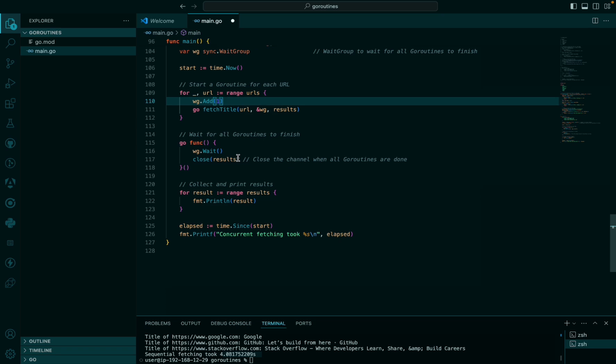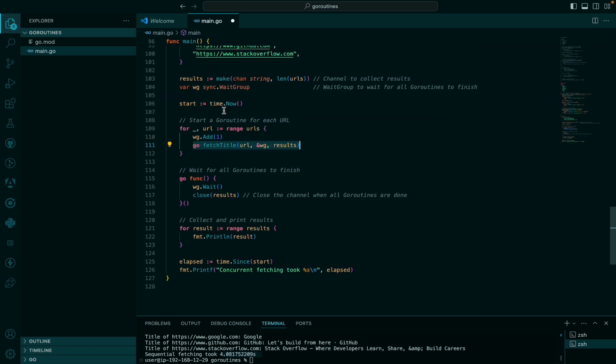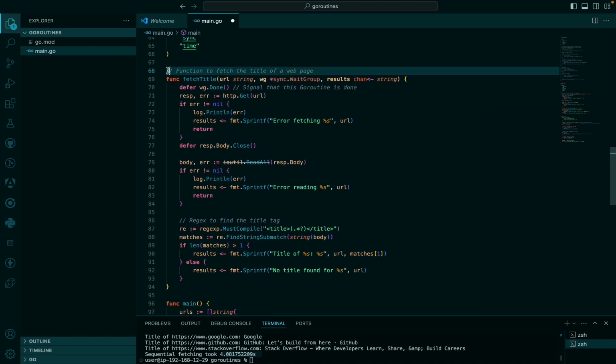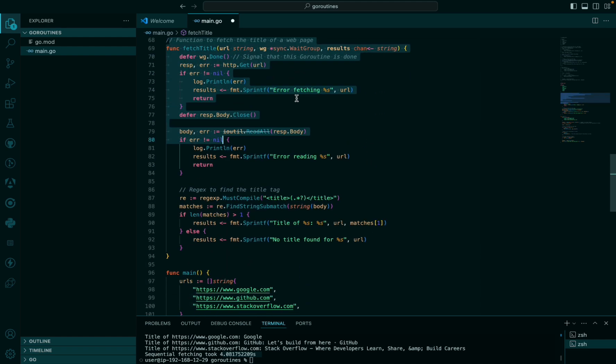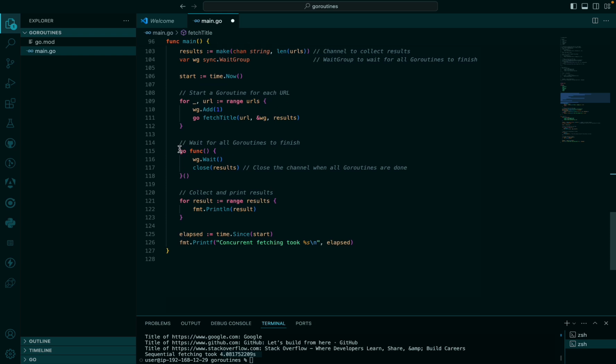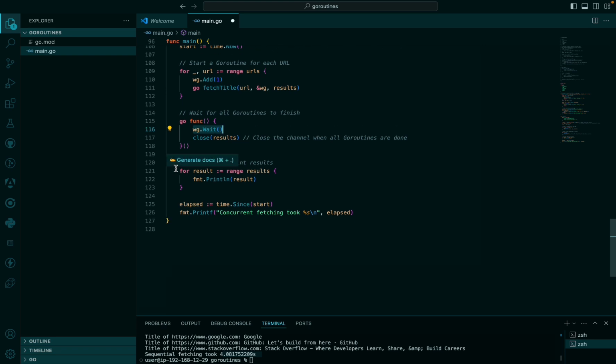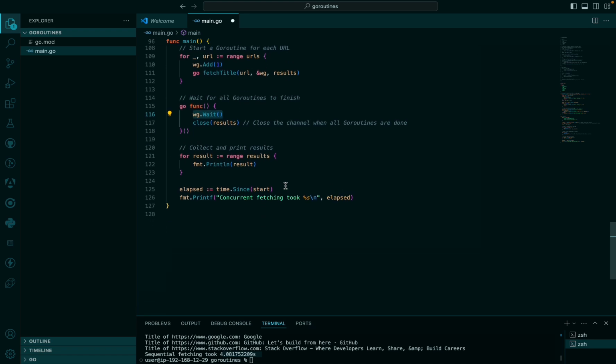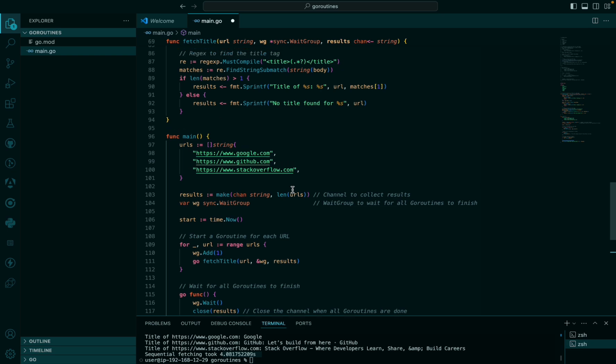So now we call this fetch title here. Don't forget that this function is at the top here. This is where we are trying to fetch the title, right? Now if you come here again, we say we wait for all go routines to finish. That's the essence of this wait group here. We wait till all go routines finish, and then we close the channel here. Don't forget that this result is the channel, right? So what happened is that we collect and print the results. Then we show the time that it took us to run this particular program.